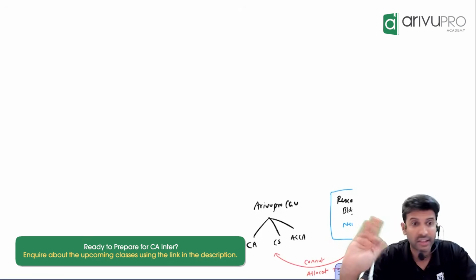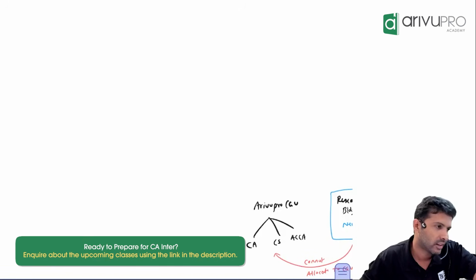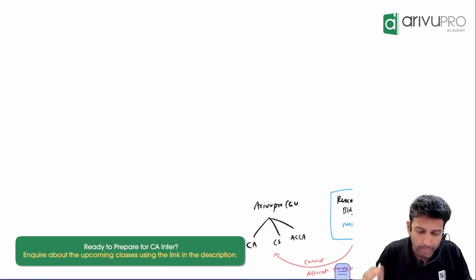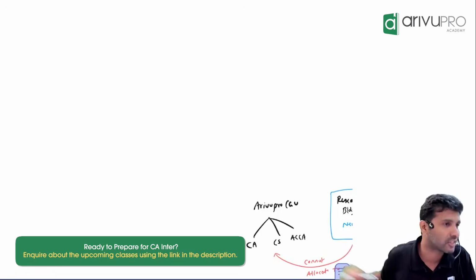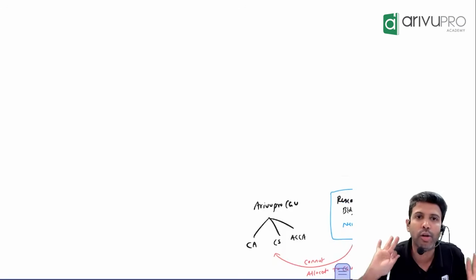Don't say selling. I'm not asking about selling. I'm saying by using this iPad, how much benefit will I get? Determinable or not determinable? Now from ArivuPro Academy, yes, this iPad is being used to conduct a class. Am I using only the iPad or are there other assets? I'm using TV, mic, camera, laptop, all this we are using, right?